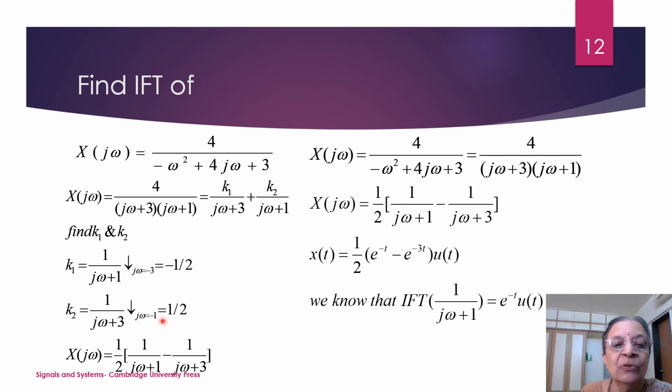After I get the values of k1 and k2, when I put the values of k1 and k2, I get this as the corresponding expression for X(j omega). Now what I do, I write down inverse Fourier transform for this term, it will be e raised to minus t, and for this term it will be e raised to minus 3t u(t). So I can directly get the inverse Fourier transform because I know this particular formula.